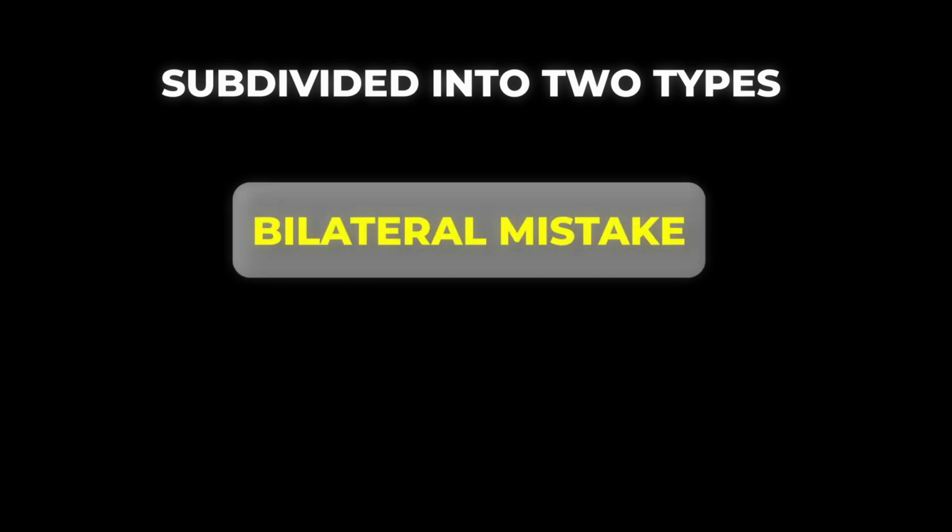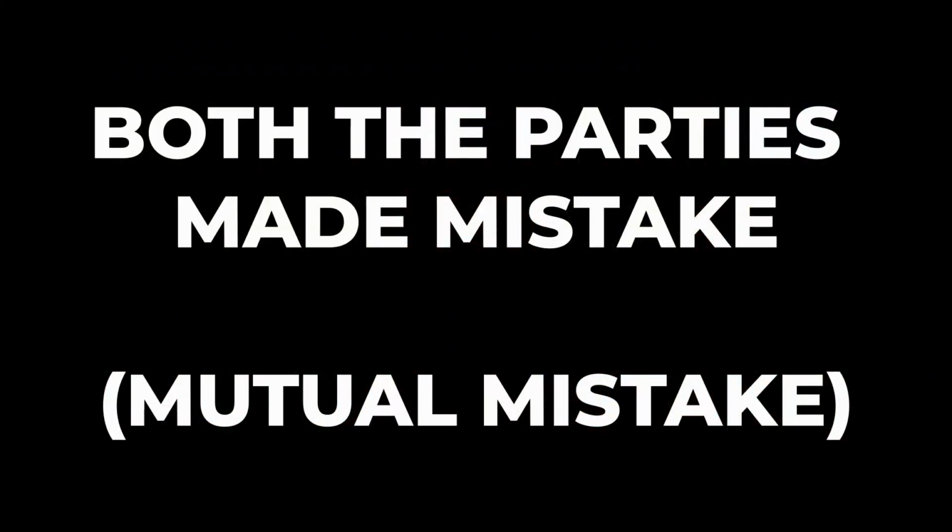It's very important. Now, what is mistake of fact? Mistake of fact is divided into two: bilateral mistake and unilateral mistake. The simple meaning is that in bilateral mistake, both the parties are at mistake. In unilateral mistake, one party has made the mistake. Bilateral mistake, you have to remember, is a mutual mistake or a common mistake. Both the parties to the contract made the mistake. That means the parties misunderstood each other and are at cross purposes.